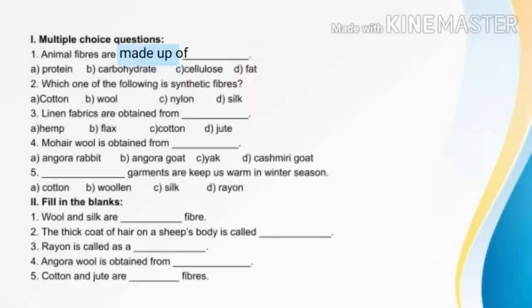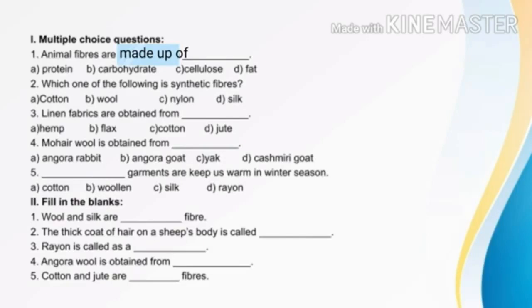Now we will see multiple choice questions and fill-ups from this chapter. First we will see multiple choice questions. First one, animal fibers are made up of dash. Option A, protein. B, carbohydrate. C, cellulose. D, fat. We already know animal fibers are made up of protein and plant fibers are made up of cellulose. So, animal fibers are made up of protein.